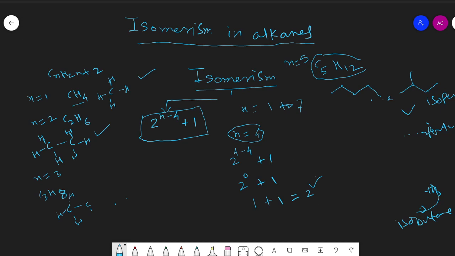For a 5 carbon containing compound, we put n equal to 5, meaning 2 to the power 5 minus 4, plus 1. 2 to the power 5 minus 4 means 2 to the power 1, plus 1, which means 3. So an alkane containing 5 carbons will have 3 different isomers that we already discussed. n-pentane, isopentane and neopentane are the different isomers for C5H12. Now for a 6 carbon containing compound,